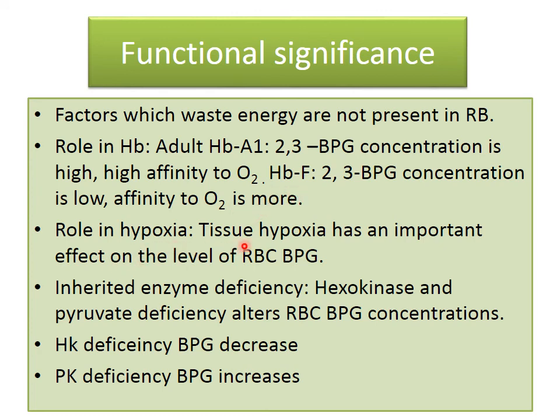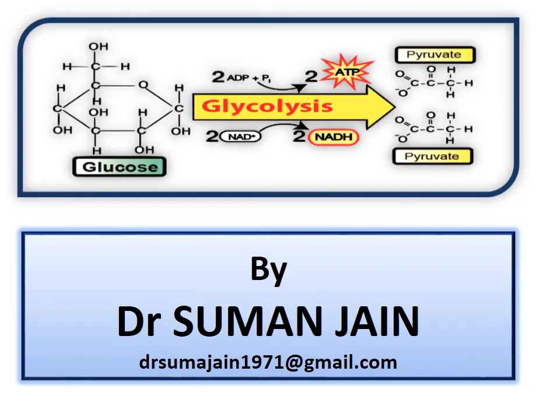Role in hypoxia: tissue hypoxia has an important effect on the level of RBC biphosphoglycerate. Inherited enzyme deficiencies like hexokinase and pyruvate kinase deficiency alter RBC biphosphoglycerate concentrations. In hexokinase deficiency, biphosphoglycerate decreases, and in pyruvate kinase deficiency, biphosphoglycerate increases.